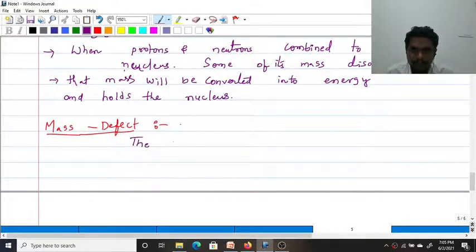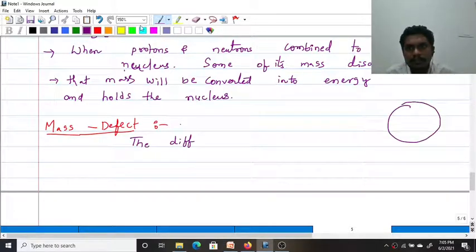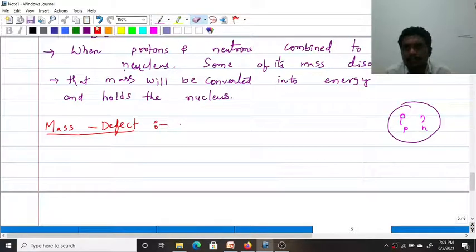So the difference, actually here we have a nucleus. In that nucleus we have protons and neutrons. If you observe the mass of these protons and neutrons, the mass of the nucleons is always more.